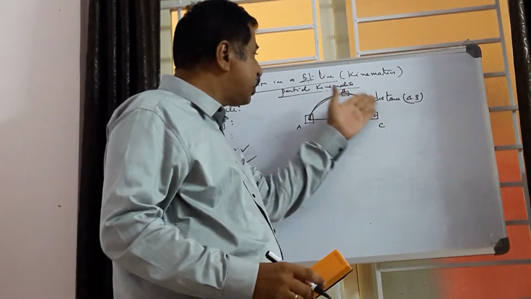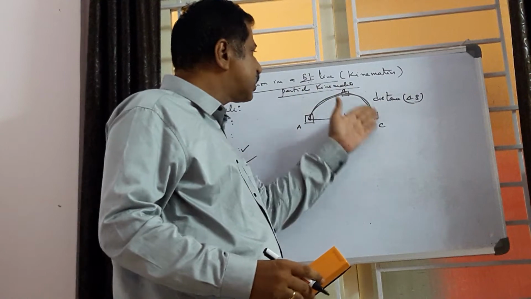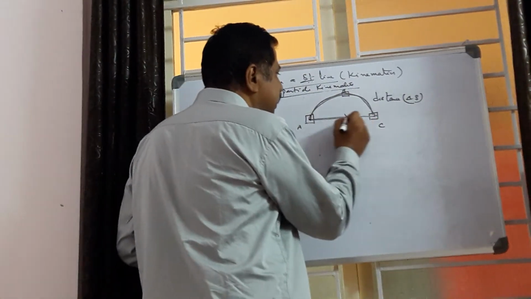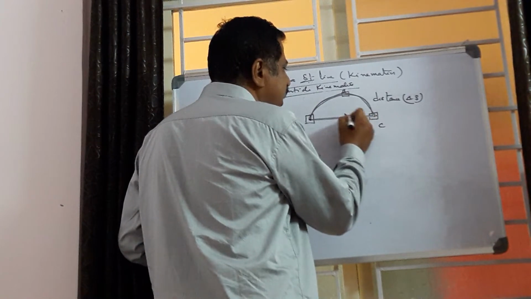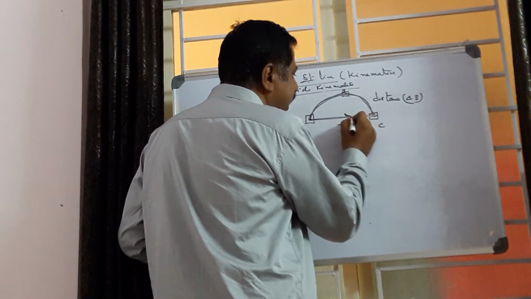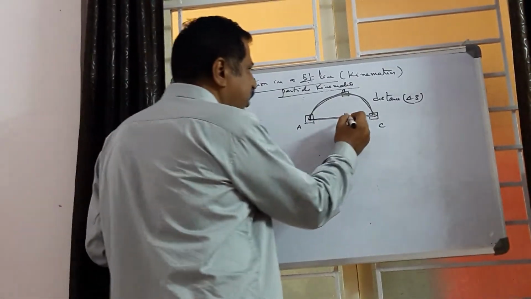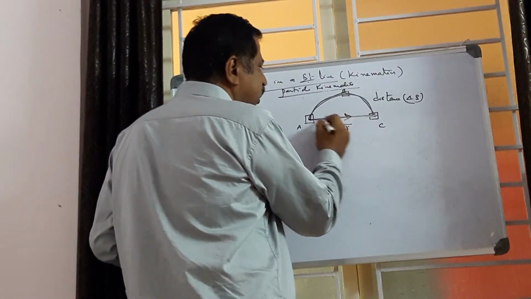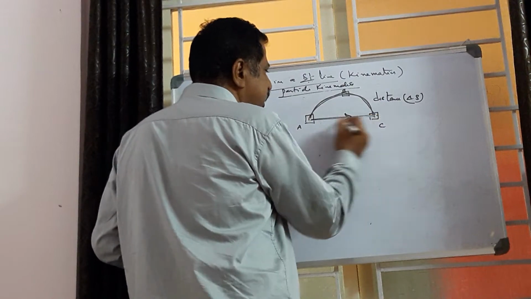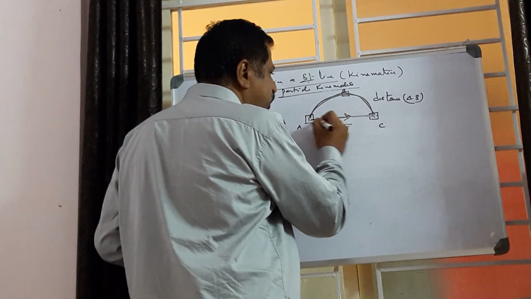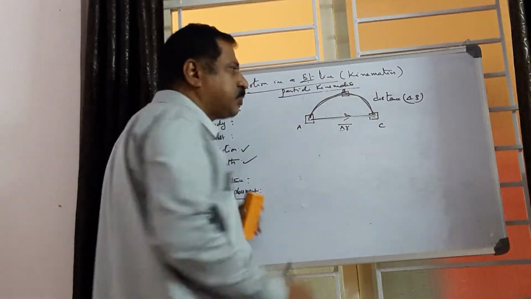But the change in position of a body without reference to the direction of motion is called distance. In another way, displacement is the change in position of a body in a particular direction. That is why we put an arrow mark there, an arrowhead is kept on this line. The shortest distance between initial and final position of a body, or the change in position of a body in a particular direction, is called a displacement.